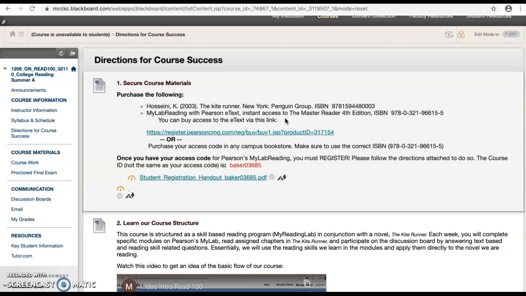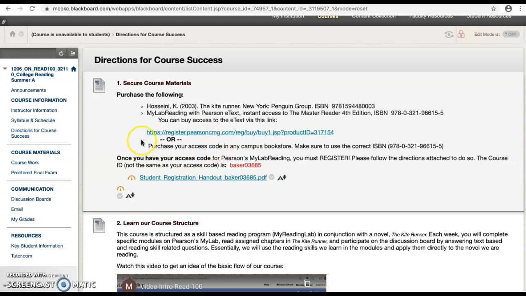You can do this in 2 different ways. You can get your access code from our bookstores, or you can use this link and buy it directly from Pearson. If you use this link and buy it from the people who make the access codes, it'll be an instant code that you get in your email. If you get your access code from the bookstore, it will come as a physical card that you scratch off the numbers for the access code. So do make sure that you get these 2 things because it's going to be very difficult to do our course without them.